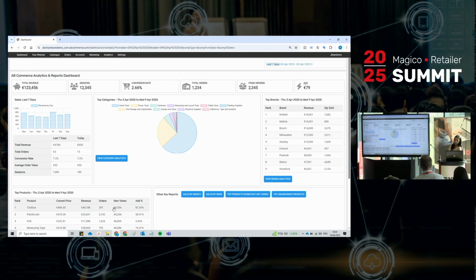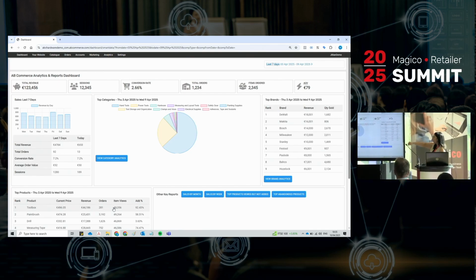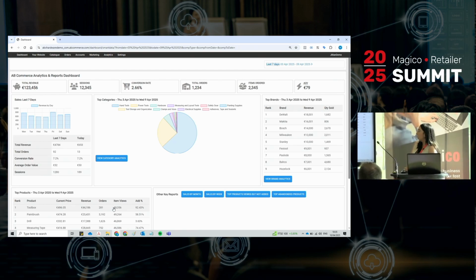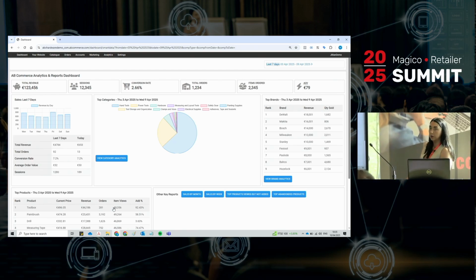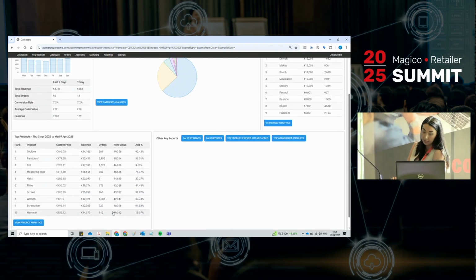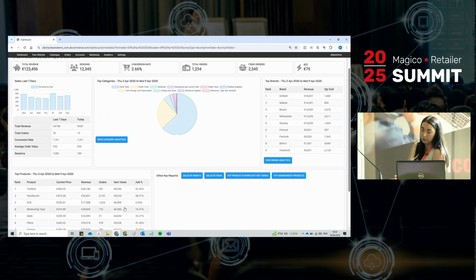So you have the at-a-glance sales data from the last 7 days. You have a really nice pie chart that probably is a little bit construed because, again, demo data, but will look a lot more professional in your own dashboards. Well, within reason, I suppose. We'll get into some of that as well as we move through the reports and what you should kind of be looking out for in terms of these reports. You have your category analytics, your brand analytics, and you also have your product analytics at a glance on this page. We'll get into the more detailed reports now in just a second.